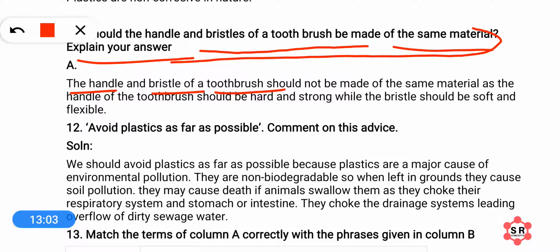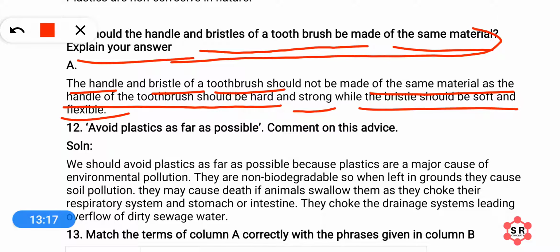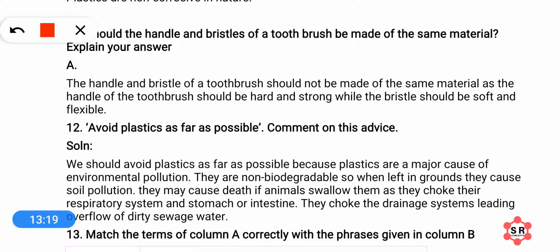So what is written here? The handle and the brush of the toothbrush should not be made of the same material, as the handle of the toothbrush should be hard and strong, while the bristles should be soft and flexible. Okay, question number 12, avoid plastics as far as possible.